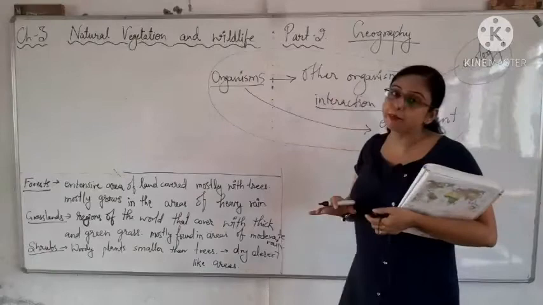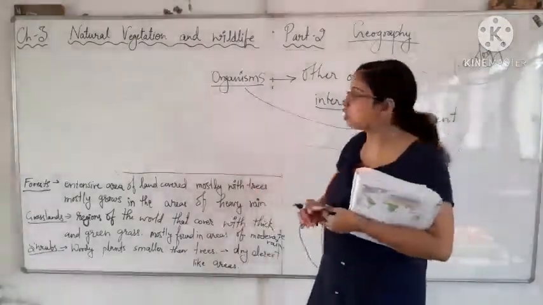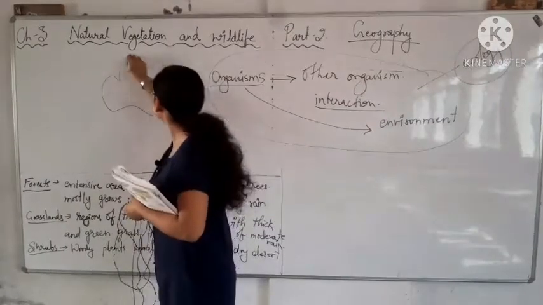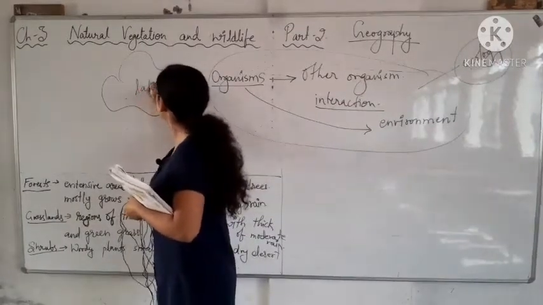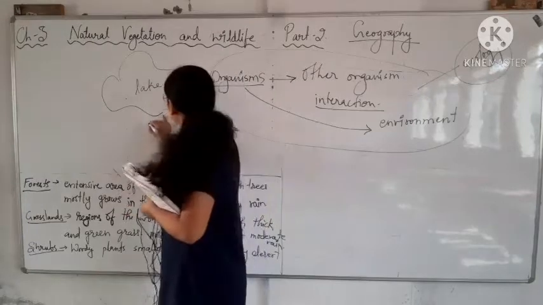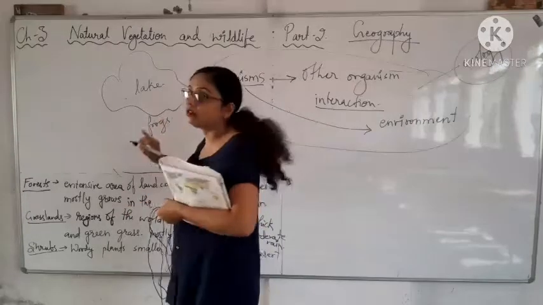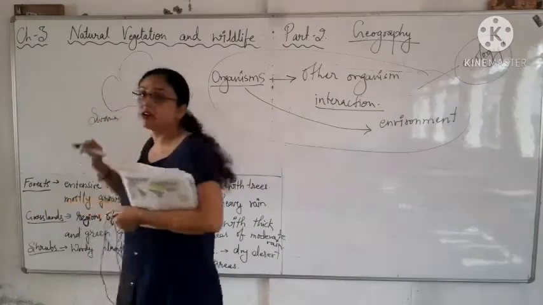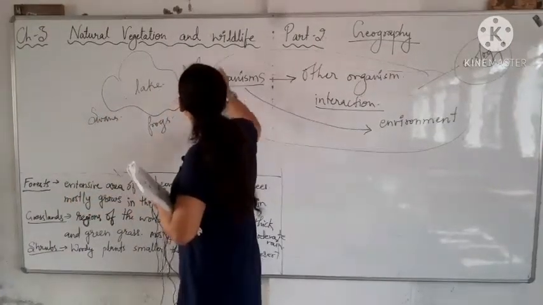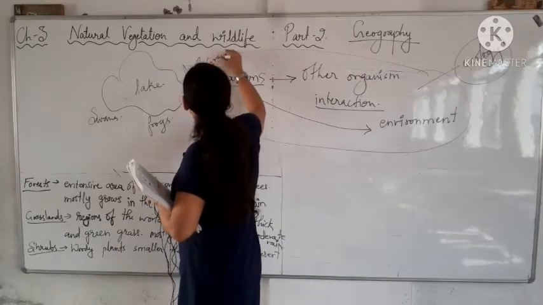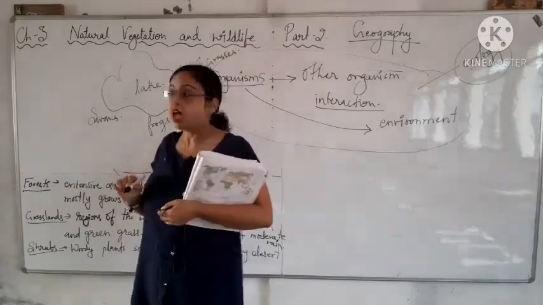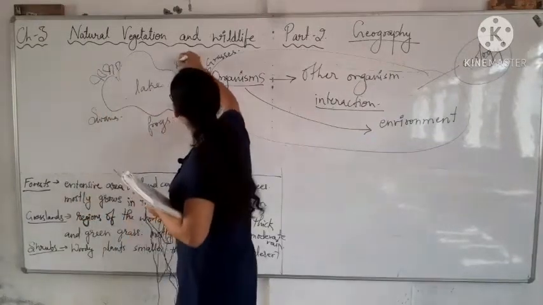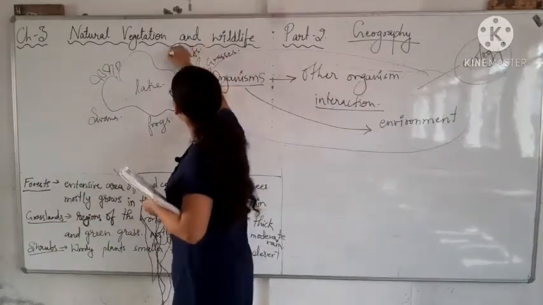So for example, we have taken a scenario where we have a lake. This is the lake. Then we have some frogs over here, then we have some swans over here, then we have some grasses. Some grasses, some stones are also here, and we have some insects over here.